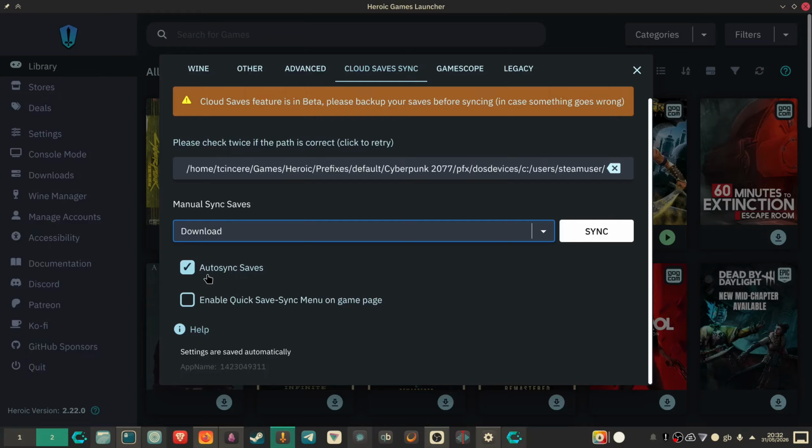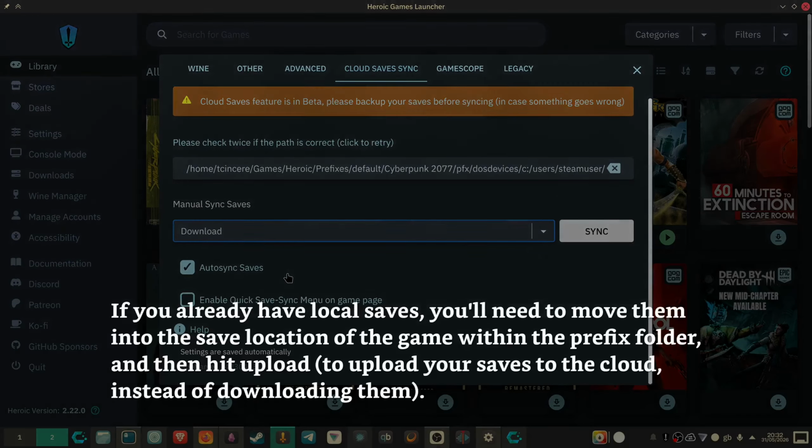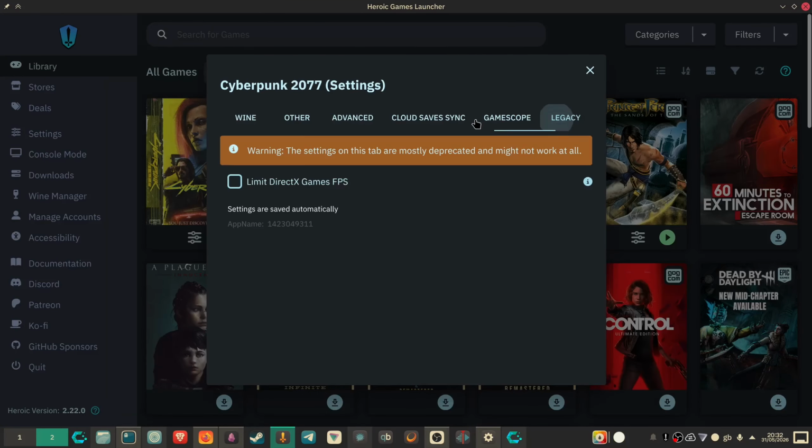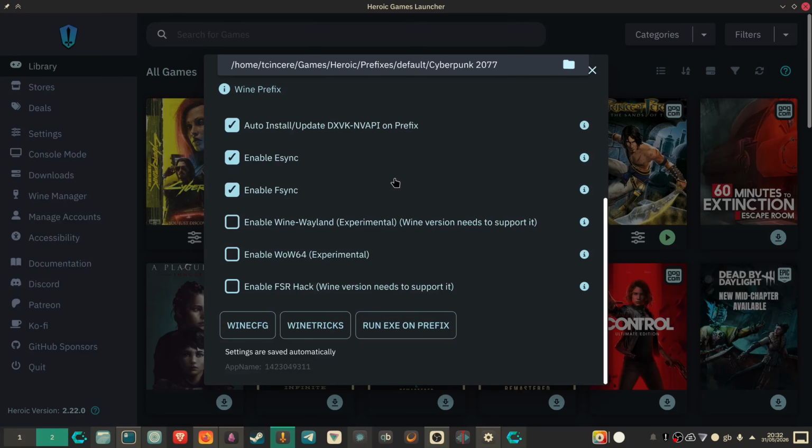And you want to check auto sync saves. When you do that, when you run the game, it should automatically detect that you have saves, and then it won't need to download them. I don't really use GameScope, so I'll just leave that. And there's nothing much in the legacy tab here. So that's basically it.